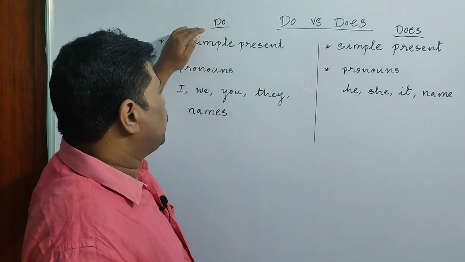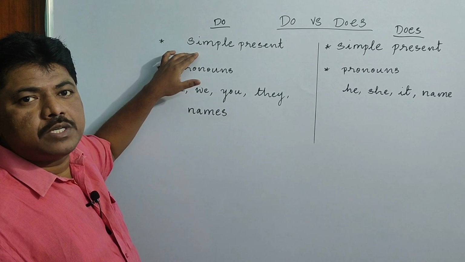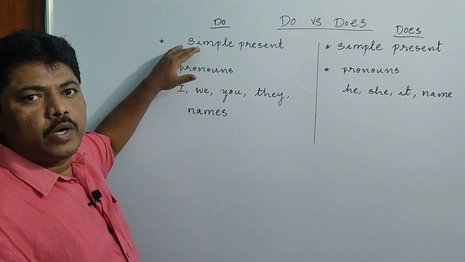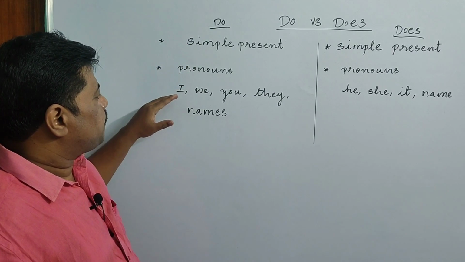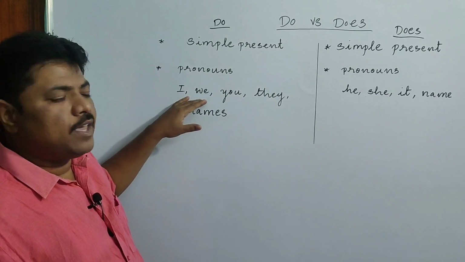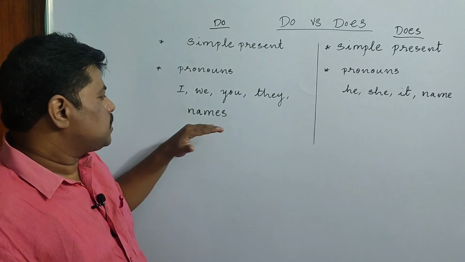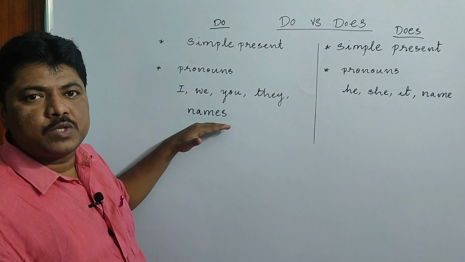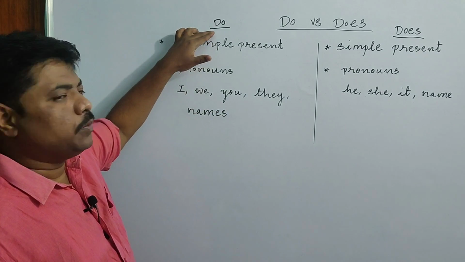First, let us take do. When we see do, remember that we always use do in simple present tense alone. We do not use it anywhere else. And the second point is, we use it for the pronouns I, we, you and they. Sometimes instead of they, we also use names, not for one name, but for more than one name. So whenever we use two names or more, we definitely use only do.